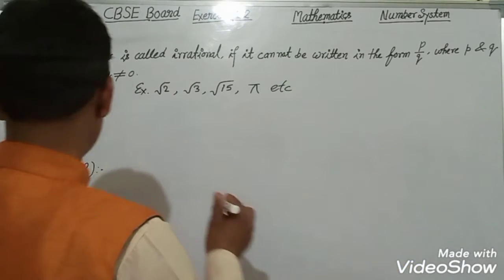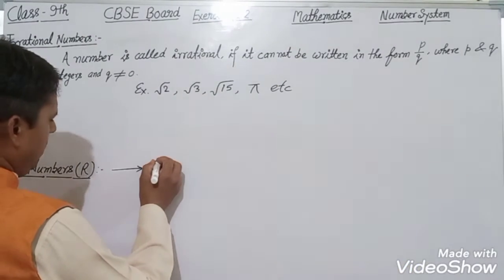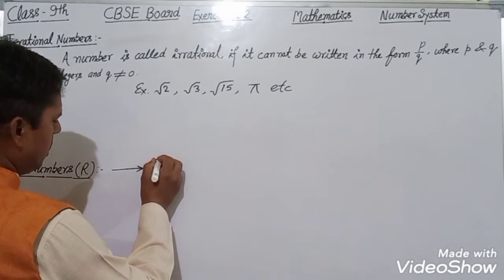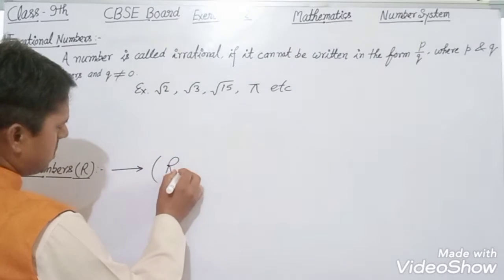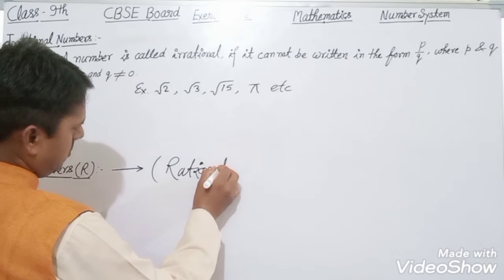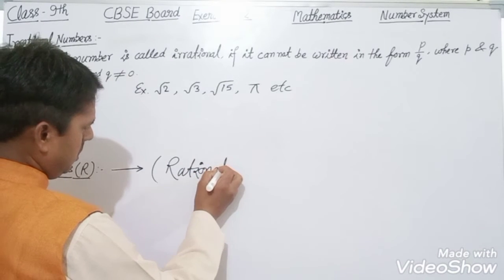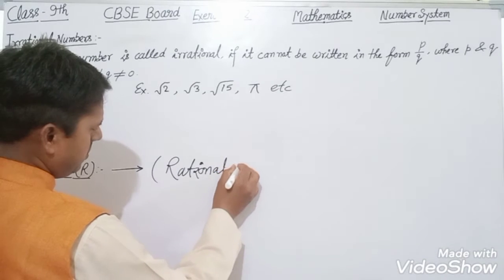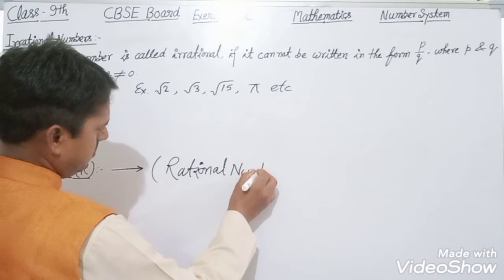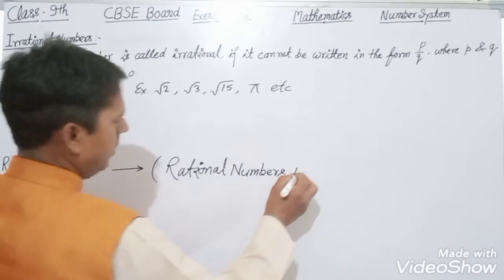It means real numbers are equal to rational numbers plus irrational numbers.